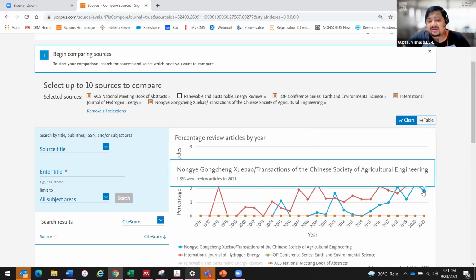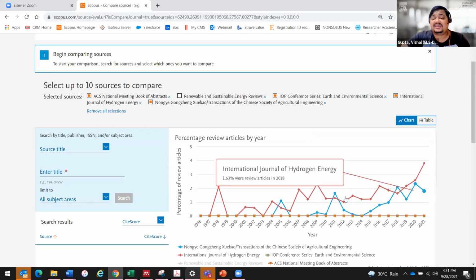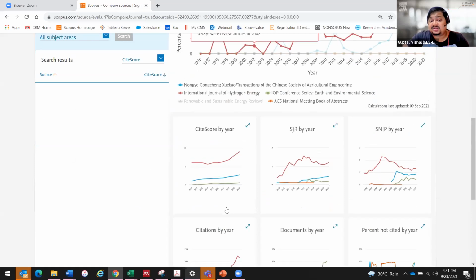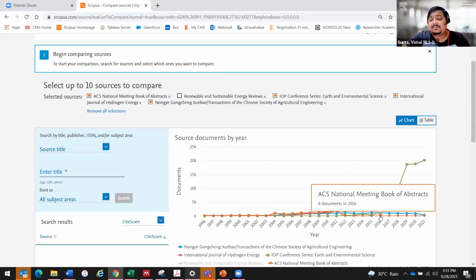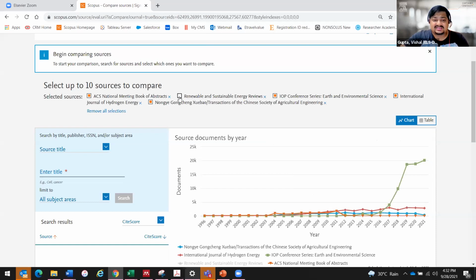This journal again has 1.8%. Similarly, these type of insights you can get from this particular sheet. Also, you can get an insight on which journal publishes the most amount of documents. Now, you probably are publishing your first paper, and for you, that particular journal, Renewable and Sustainable Energy Reviews, is the most attractive, followed by International Journal of Hydrogen Energy.